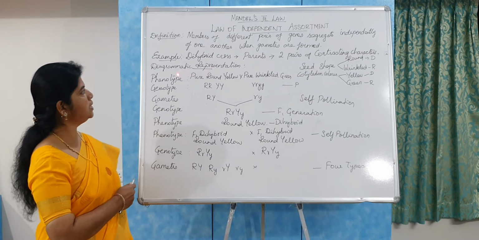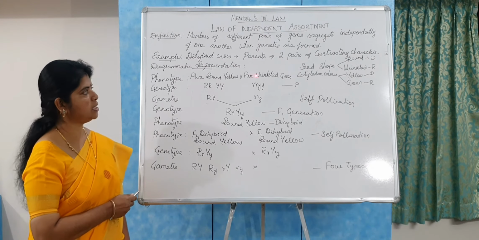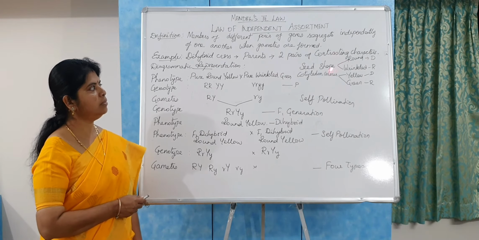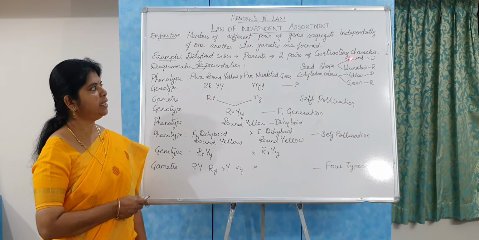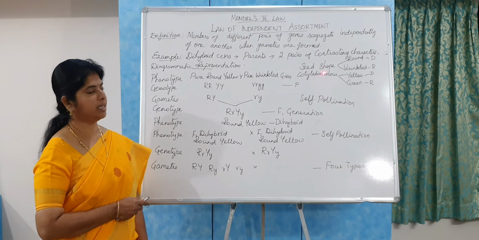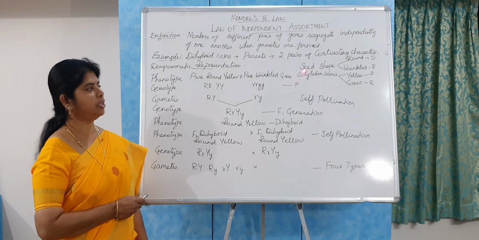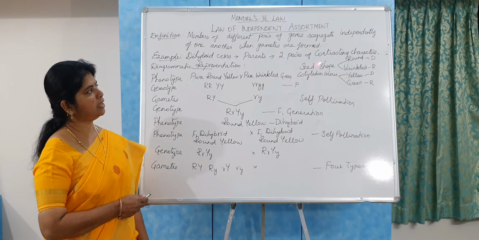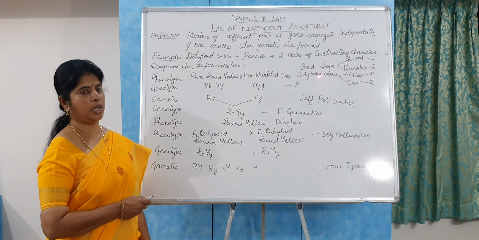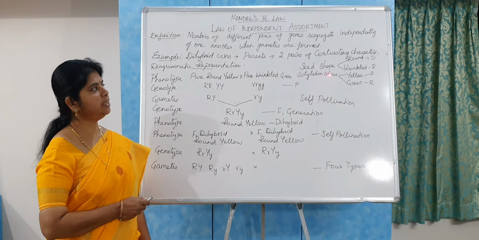Now let us see the diagrammatic representation of this third law. Mendel selected two different contrasting characters. From this you can understand what is meant by a dihybrid cross. The first character is the seed shape and then the cotyledon color.